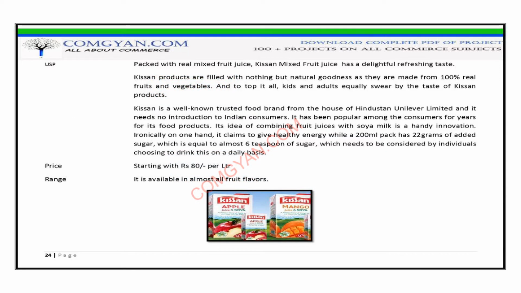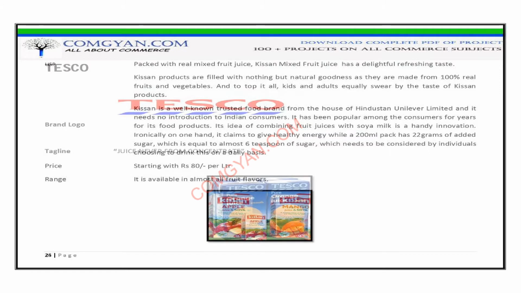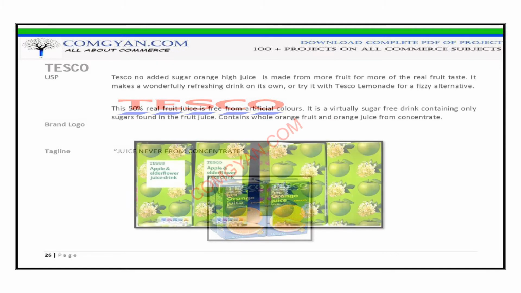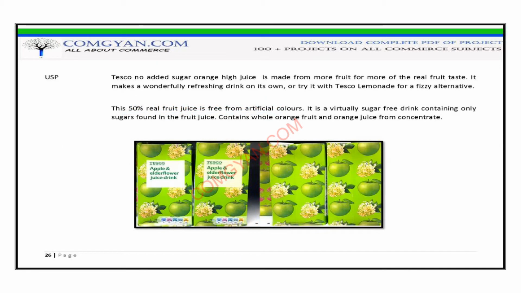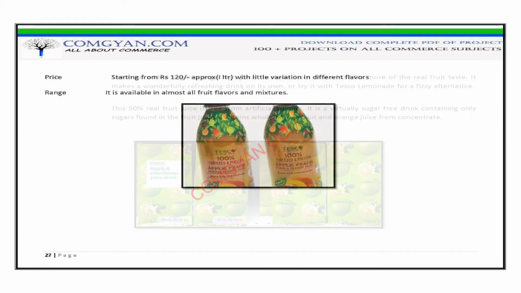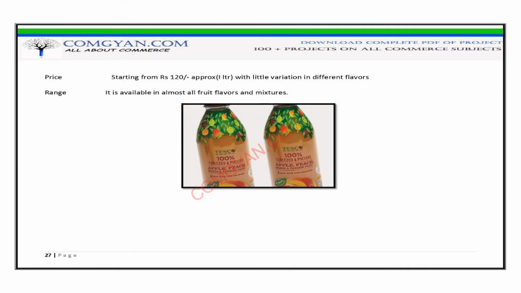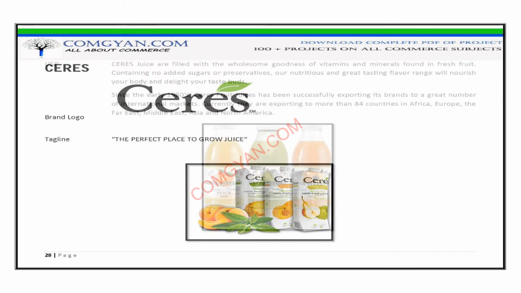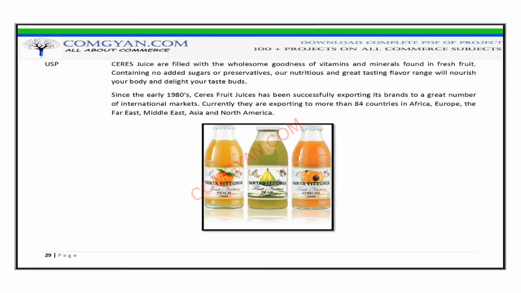Post that, we have done competition analysis of the product. We have also identified 5 different competitors that are already present in the market. Next, we have described 4 P's of marketing, that is product, promotion, place and price. We have also identified our target market segment.